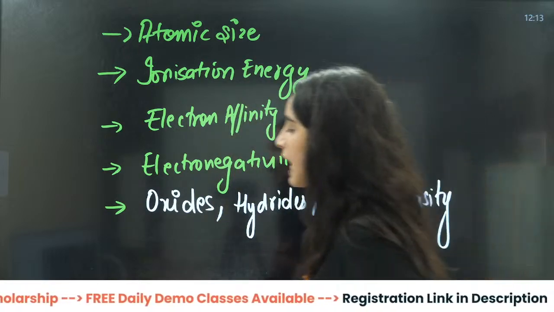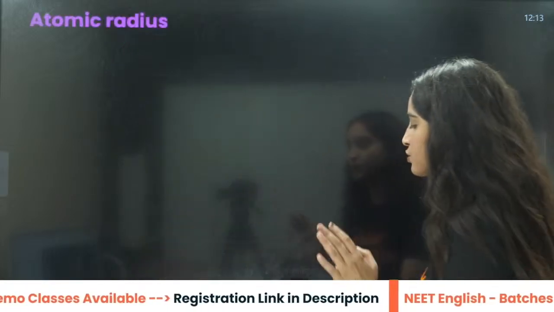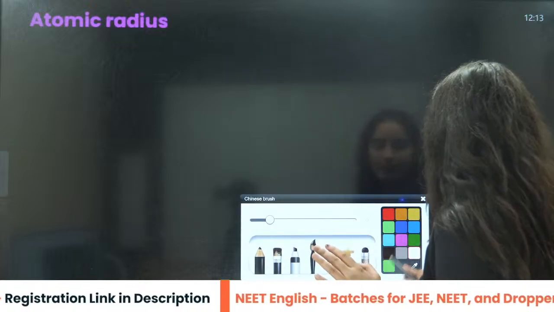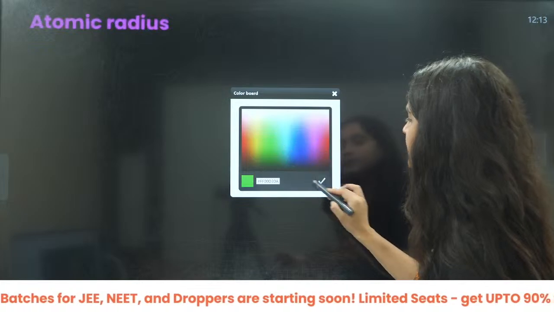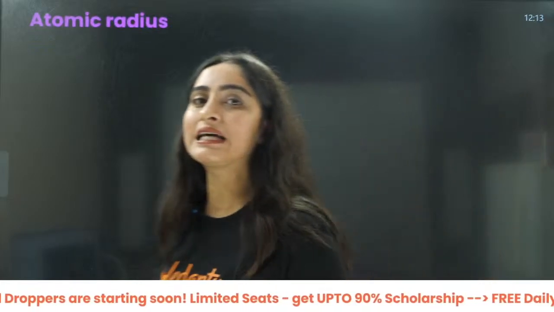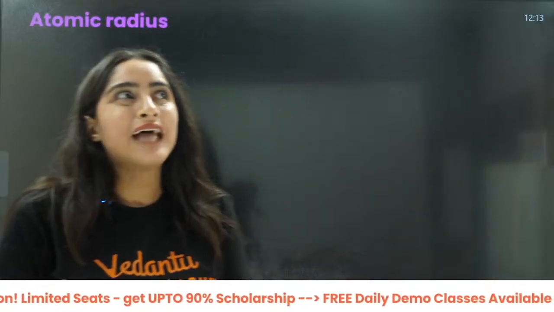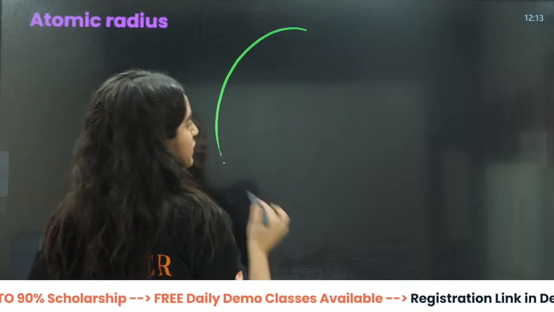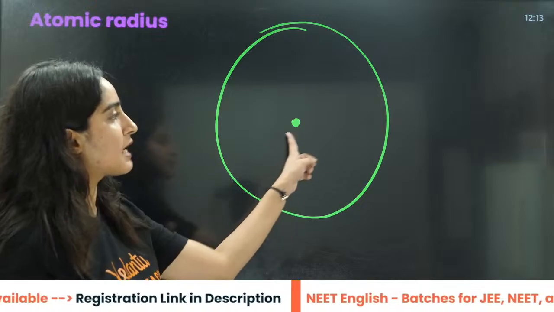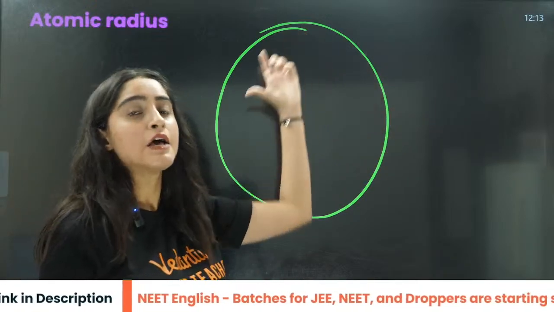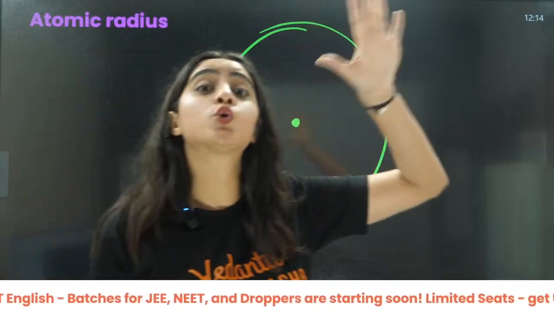Now, let us start the session, and firstly, we are going to talk about atomic radius here. Atomic radius, right? For example, you have this circle. What about this radius? Radius means the distance from the center to this point. That is when I talk about a circle, which is 2D.